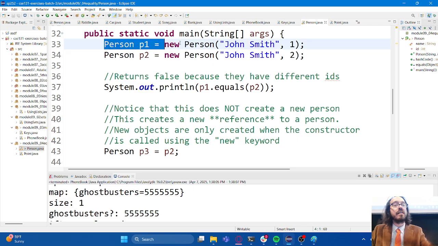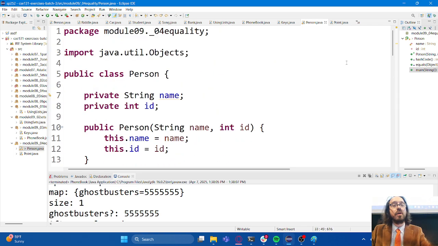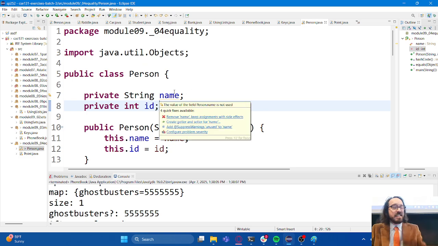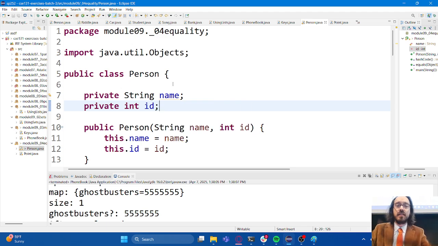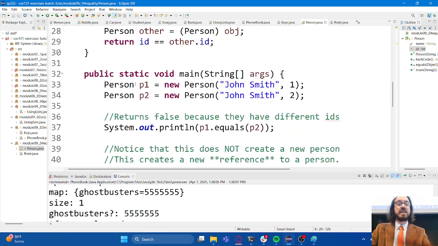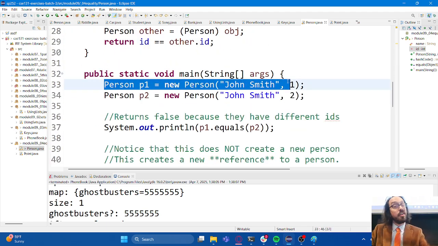So in this example, we're talking about people, and the instance variables for people are a name and an ID number. Very arbitrary, right? Not worried too much about any of the other information that we could represent, just having some instance variables to help us keep track of different objects. This is a review, but a very important review that I want to go through with you. I'm calling the constructor here. I'm creating a new person.